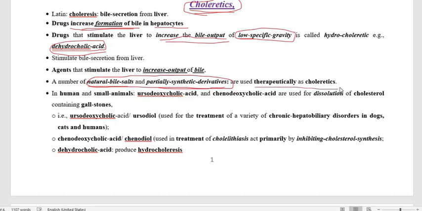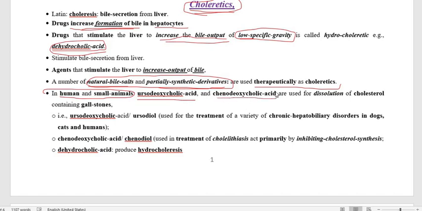Other than that, we use the drugs or compounds that can be used in human beings as well as in small animals, particularly ursodeoxycholic acid and chenodeoxycholic acid.